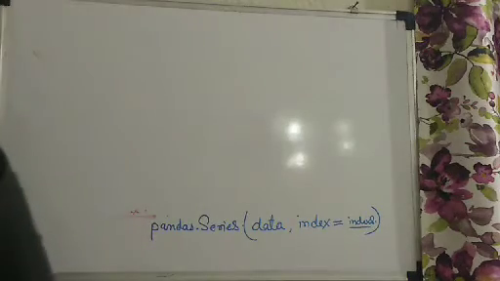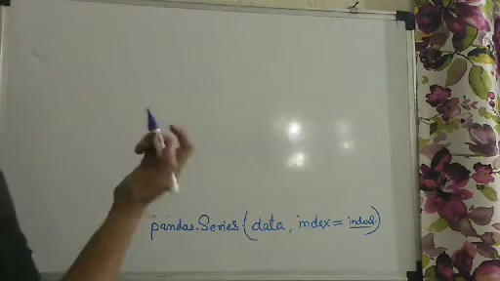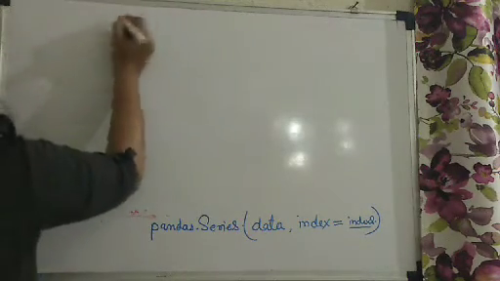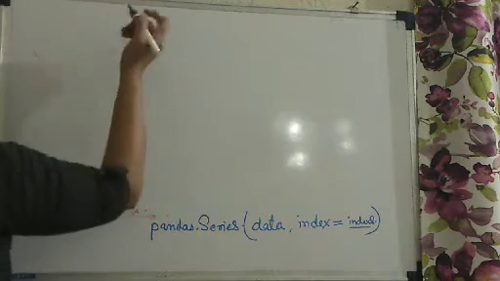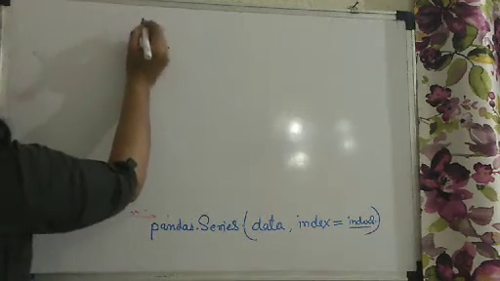Here let us create the series object using a list.